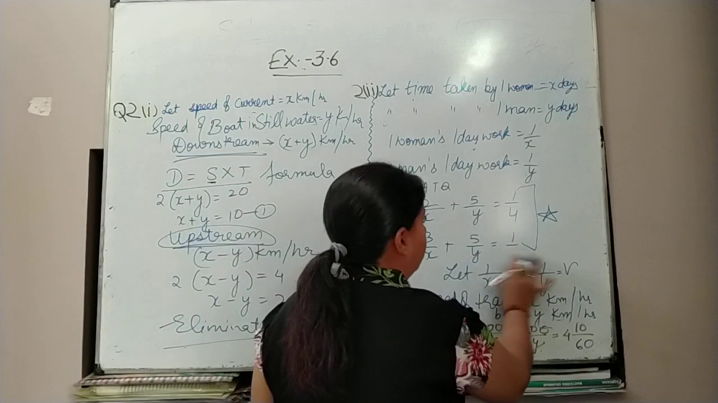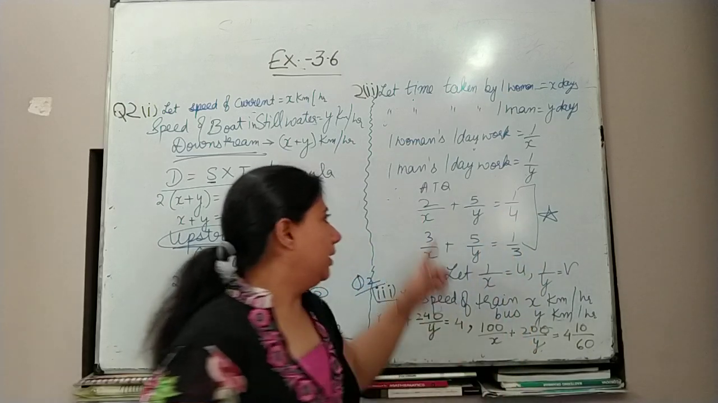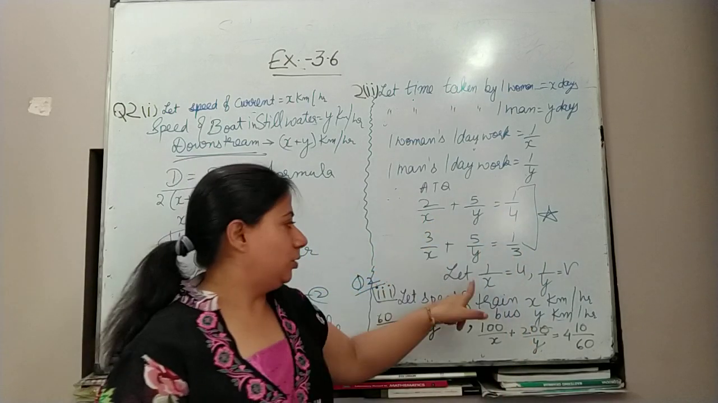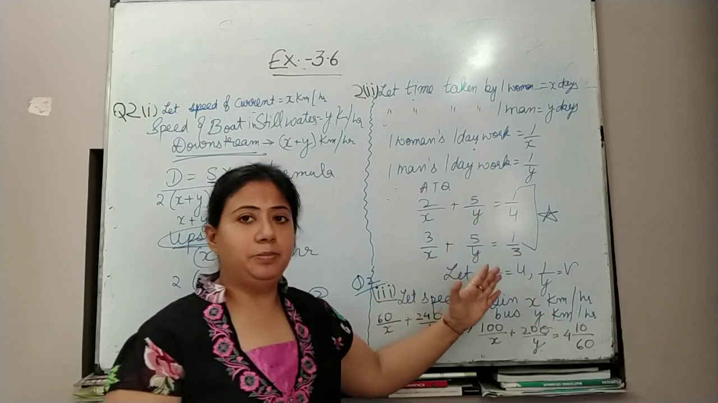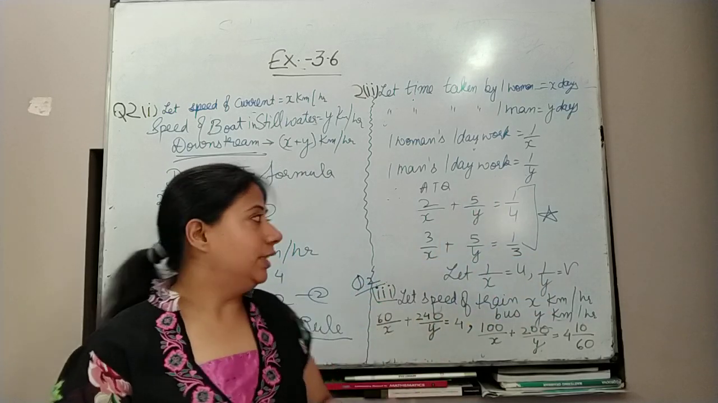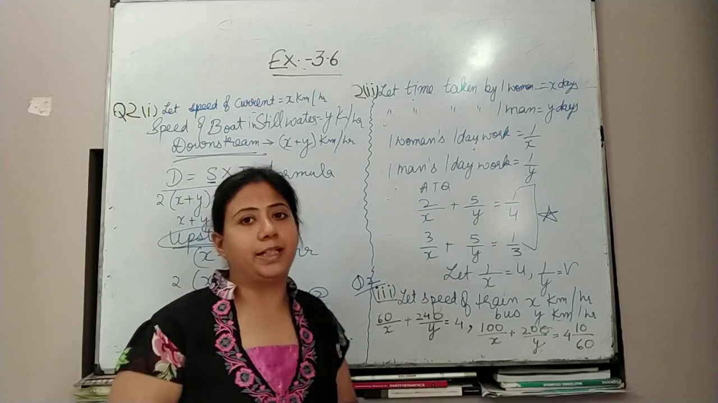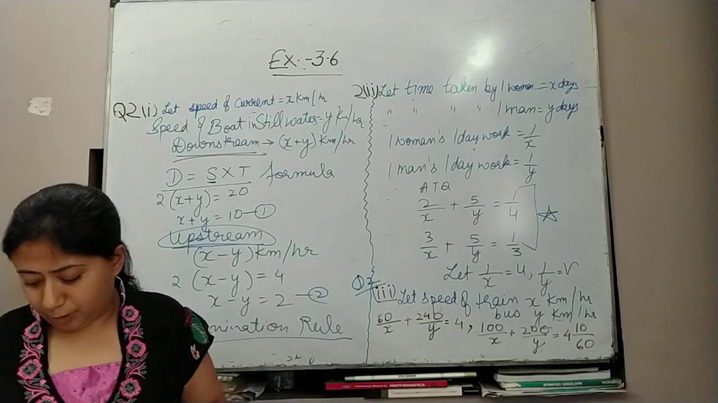So again you have 1 over x. Let it be 1 over x as u, 1 over y as v. So apply the elimination rule, you will get u and v. Then substitute again, you will get x and y. Now come to the third part.